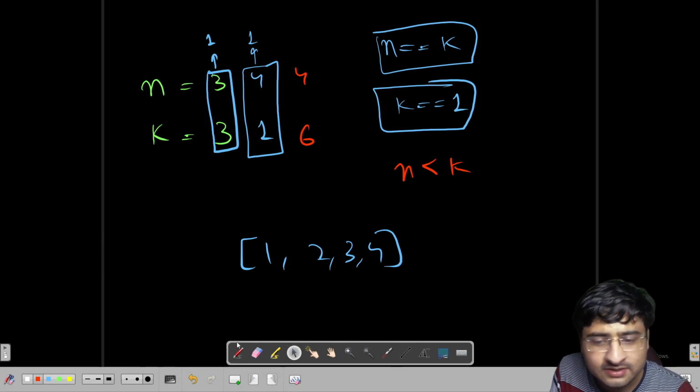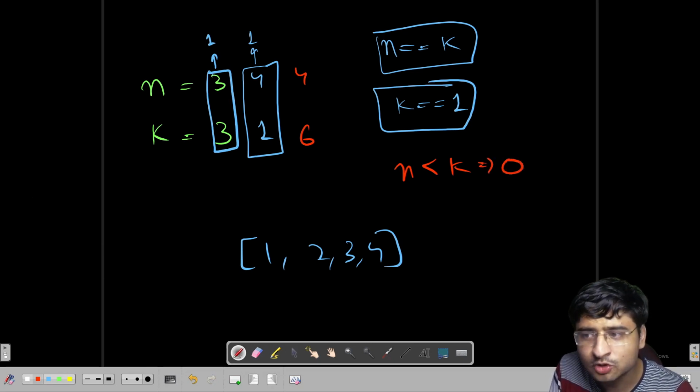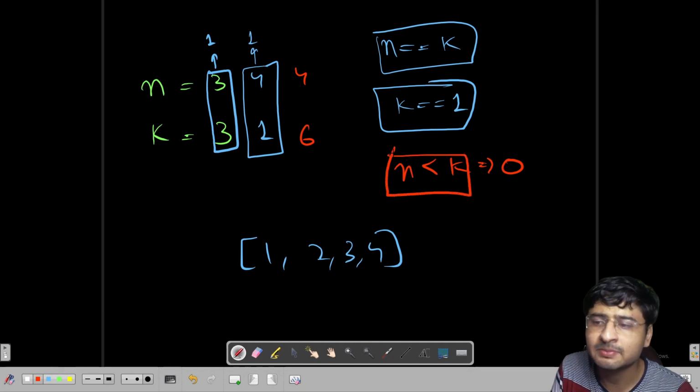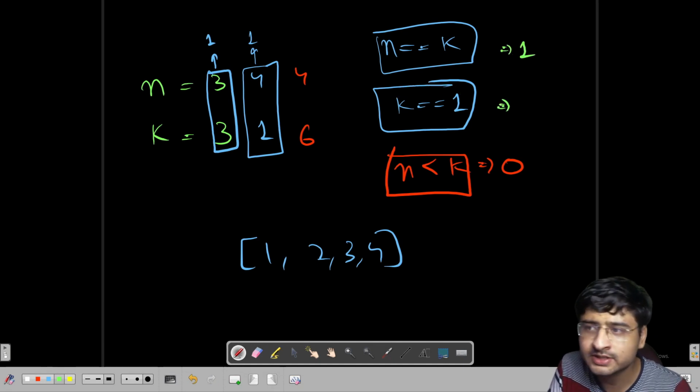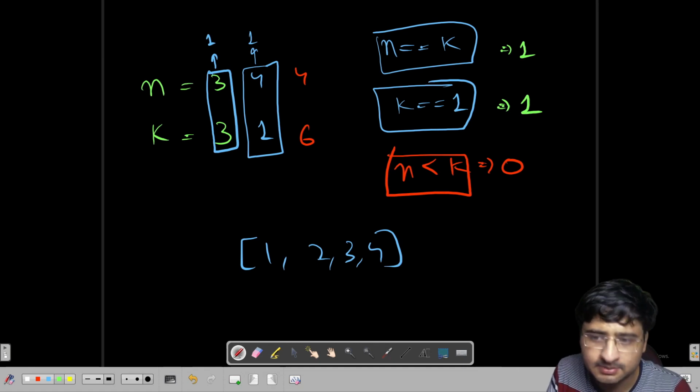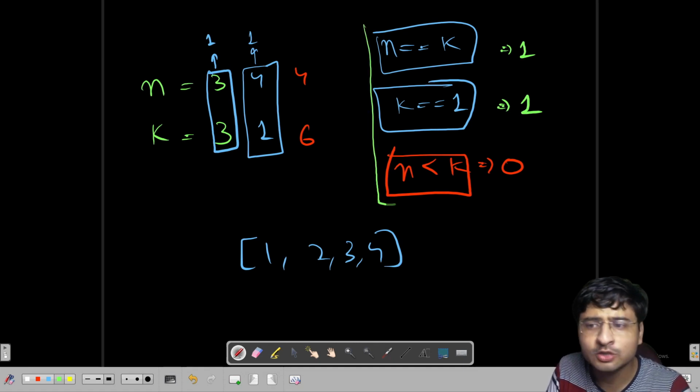So there are 0 ways to divide the people when n is less than k. And of course, when n is equal to k, there is a single way. When k is equal to 1 also, there is a single way to divide these people into teams, right? So these are some of the cases we already know the answer for.